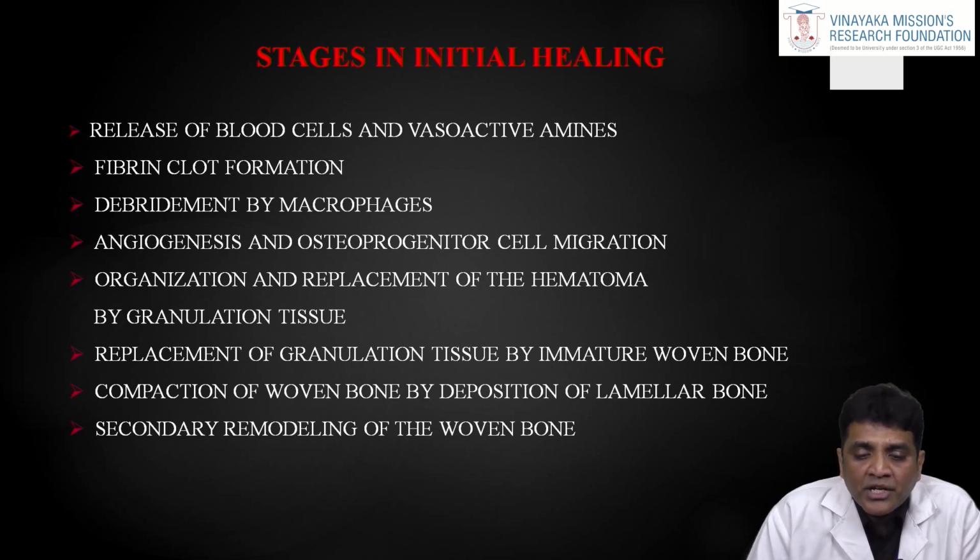Then there will be organization and replacement of the hematoma by granulation tissue. This granulation tissue will have new capillaries, connective tissue and collagen, and that will help in healing. Then comes the replacement of granulation tissue by immature woven bone. This woven bone will be formed over the implant surface by the osteoblast cells, and later the woven bone will be replaced by lamellar bone.